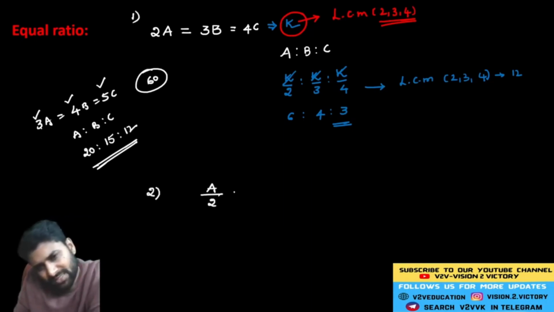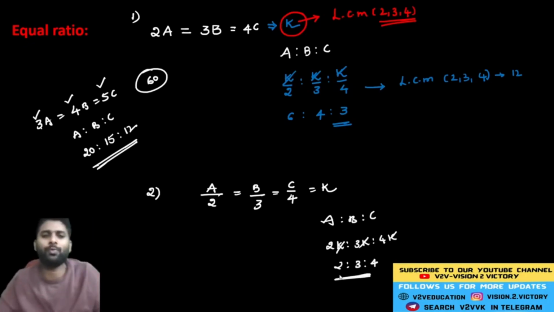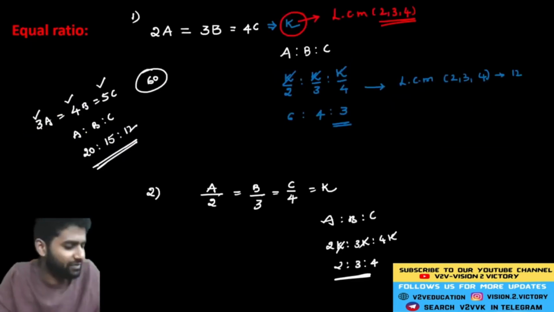If A by 2 is equal to B by 3 is equal to C by 4 is exactly equal to K, now what is the ratio of ABC? Same procedure. A is equal to 2K, B is 3K, C is 4K. Now the respective ratio of ABC is equal to 2 is to 3 is to 4. Guys, hope you understand the different calculations in mixed ratio and equal ratio.